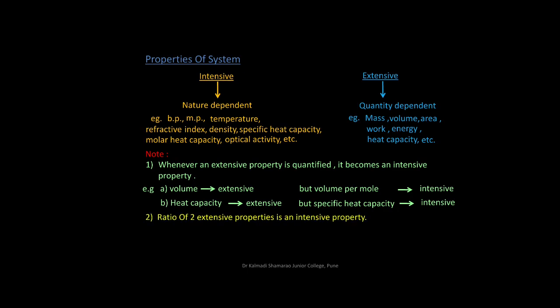The ratio of two extensive properties is an intensive property. For example, the ratio of mass and volume. Mass and volume both are extensive properties, but mass upon volume is equal to density. Here, density is an intensive property.